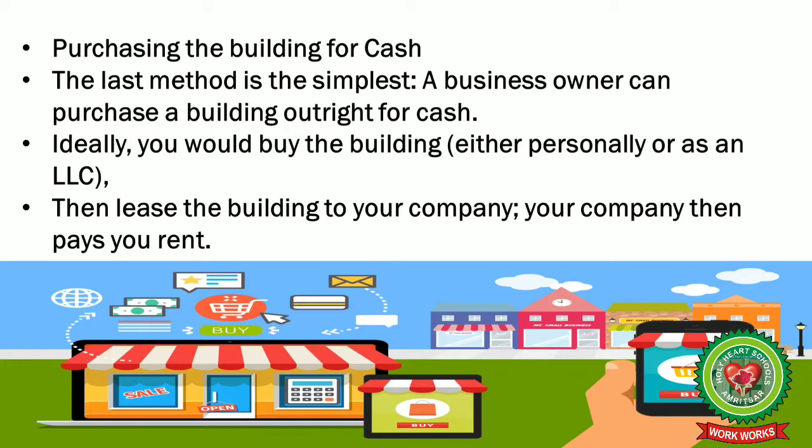The last method is the simplest. A business owner can purchase a building outright for cash. Ideally, you would buy the building either personally or as an LLC, that is limited liability company. Then lease the building to your company, which then pays you rent. That is, you are giving your own company a building on lease and the company is in return giving you rent.